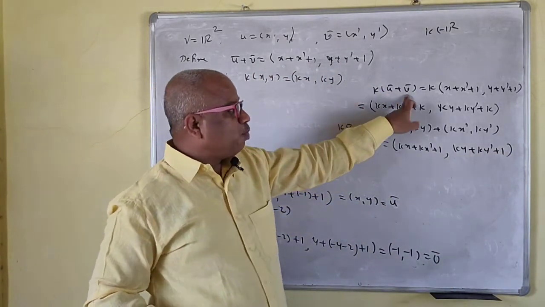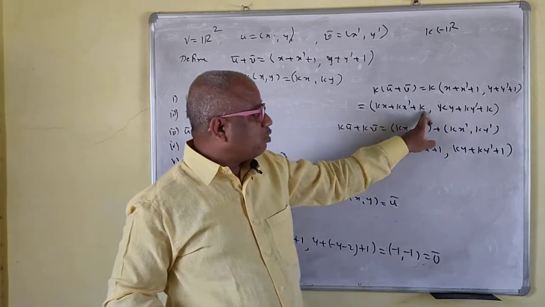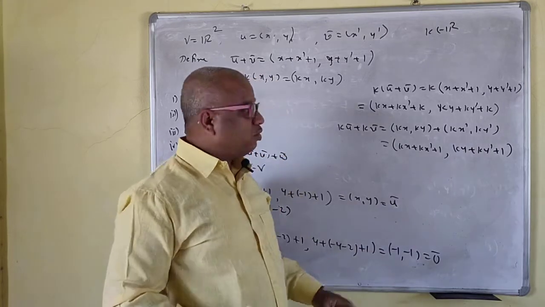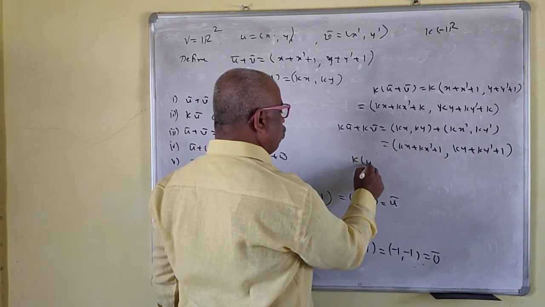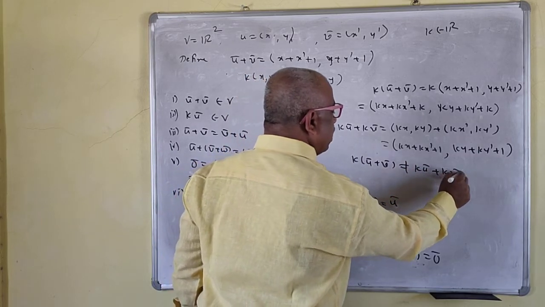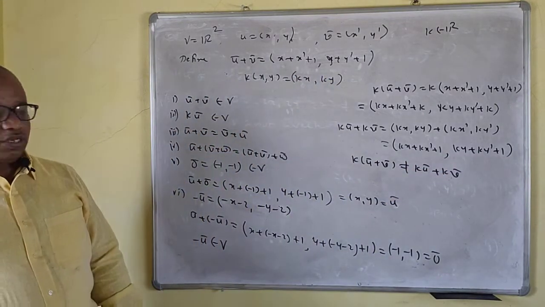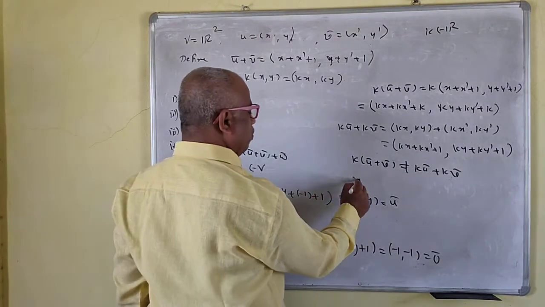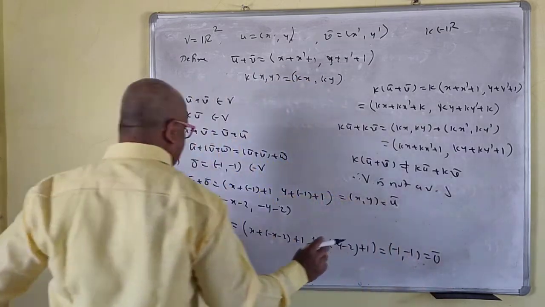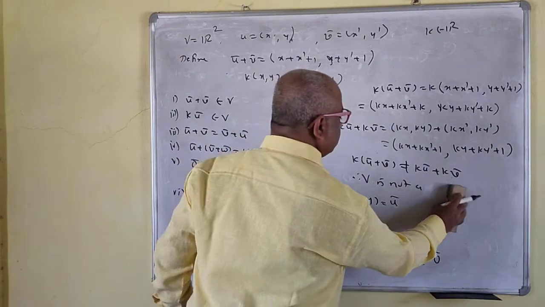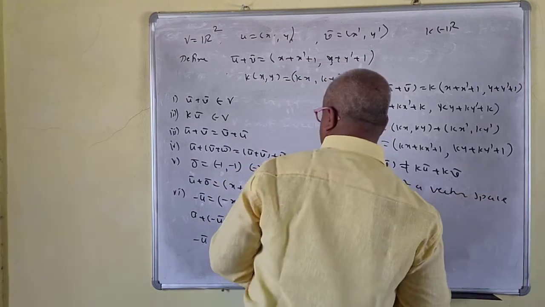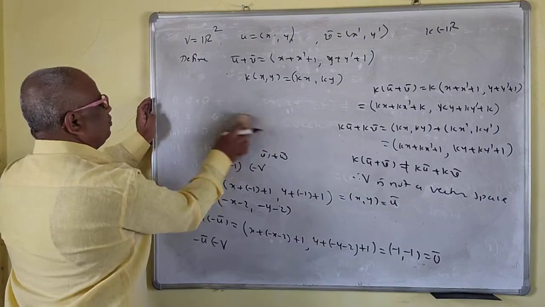Now k into u bar plus v bar, here k is there. But in k u bar plus k v bar, 1 is there, not k. So that means k into u bar plus v bar is not equal to k u bar plus k v bar. Therefore, V is not a vector space. Just you have to write the full form: V is not a vector space.